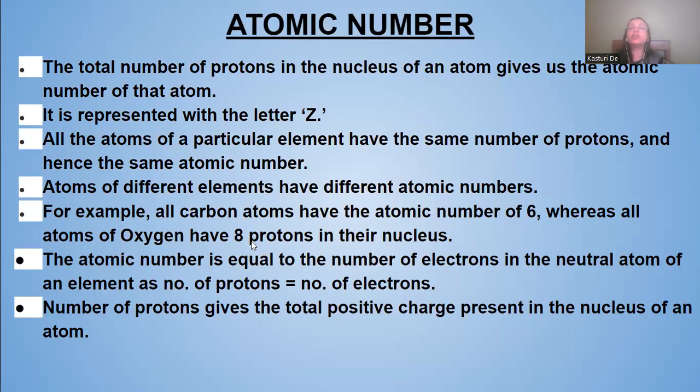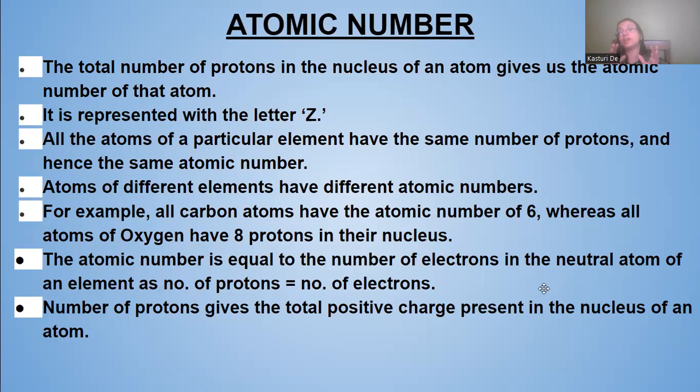Now we come to atomic number. What do you mean by atomic number? It is the number of protons in the nucleus of an atom. That is the atomic number of an atom. So the total number of protons which are present in an atom is known as the atomic number of that atom.